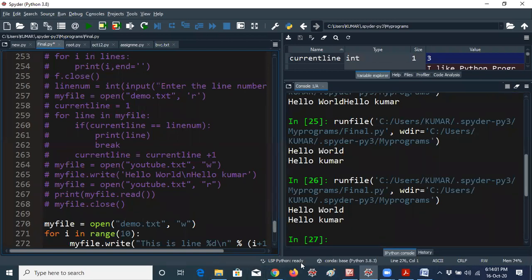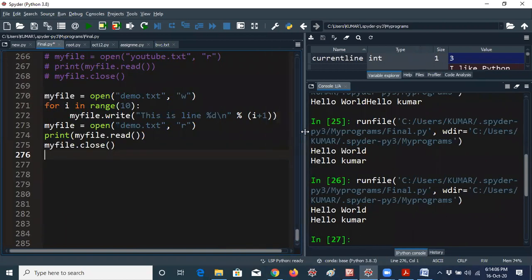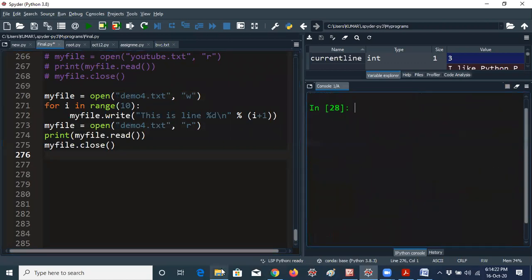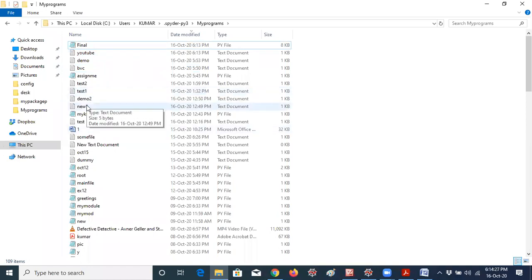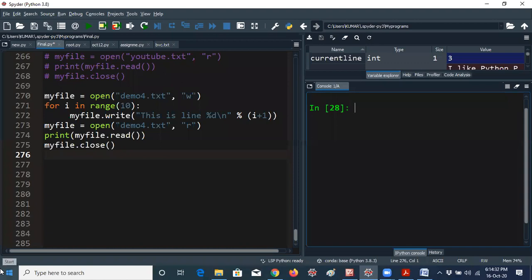Okay, now I'm creating one more file. I don't want to give demo. I would like to give demo 4 like that, because the demo file is already there. You can see here, demo 1 is there, demo 2 is there. But demo 4 file is not there in our directory.